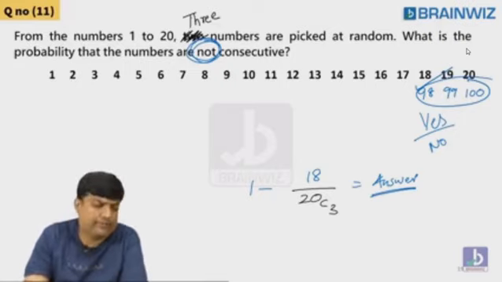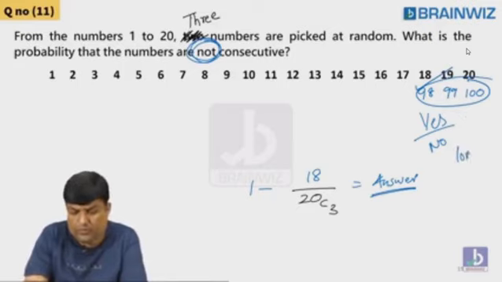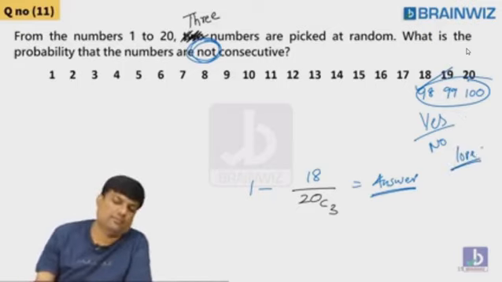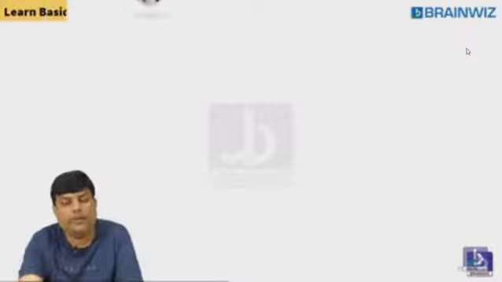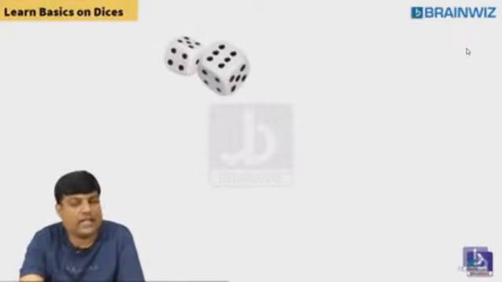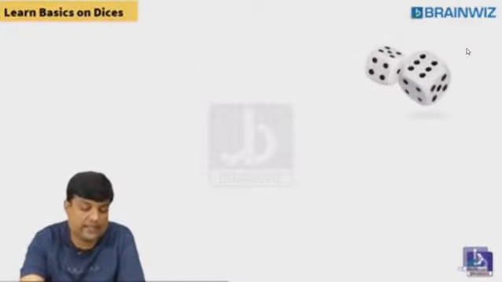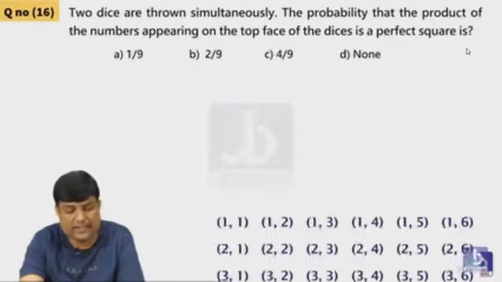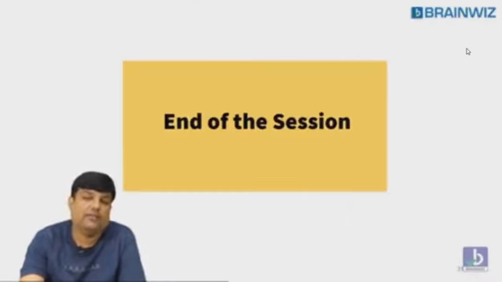Okay, good enough. We love to do this number probability. Definitely, we will also spend time on dice questions, where 2 dice are there, 3 dice are there. All these things are there. Definitely, we will do this.